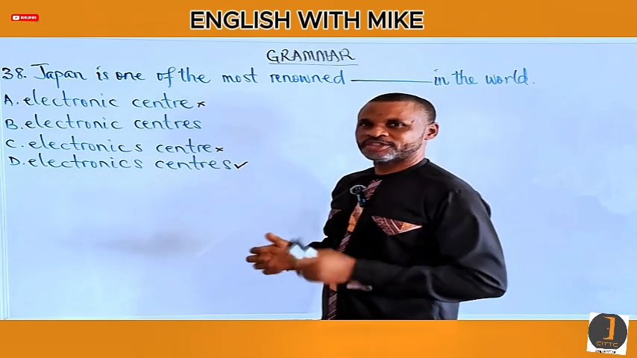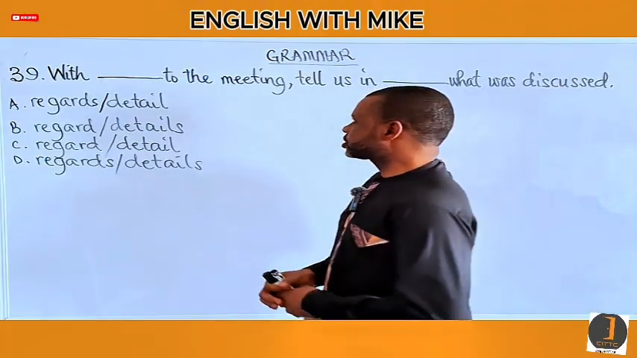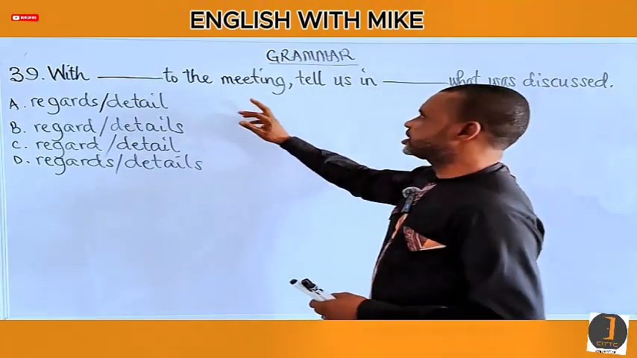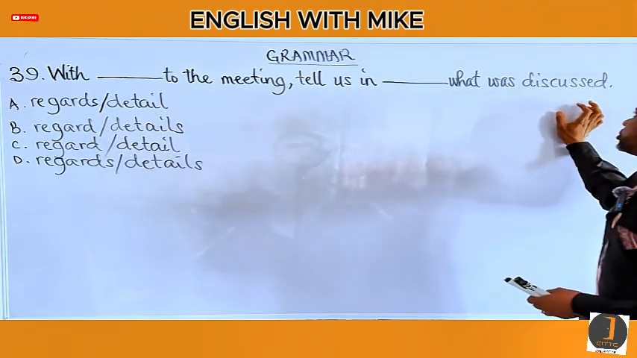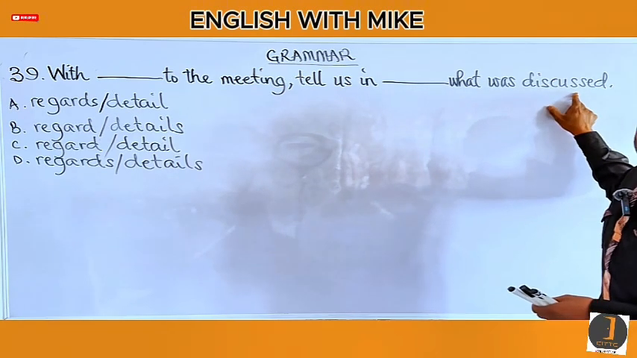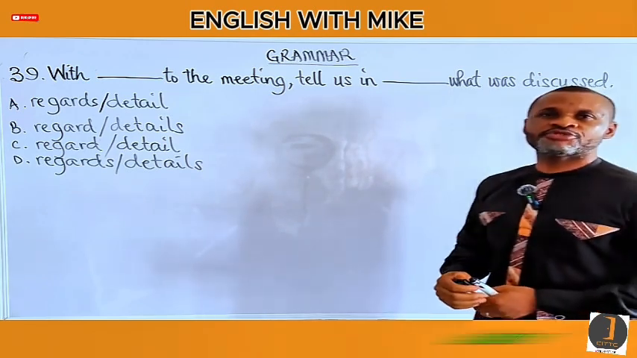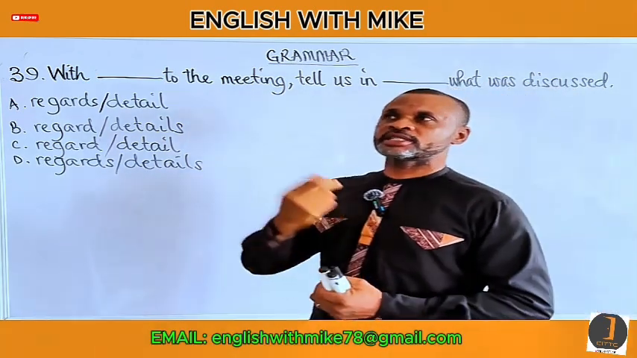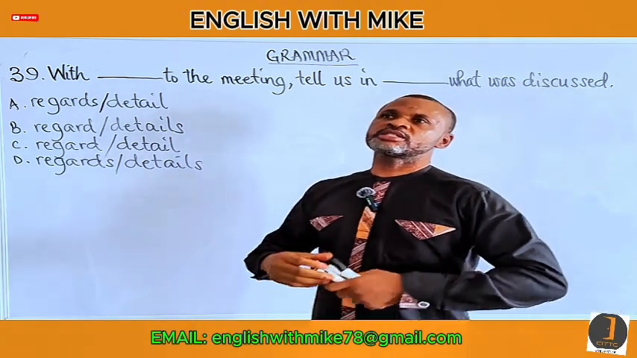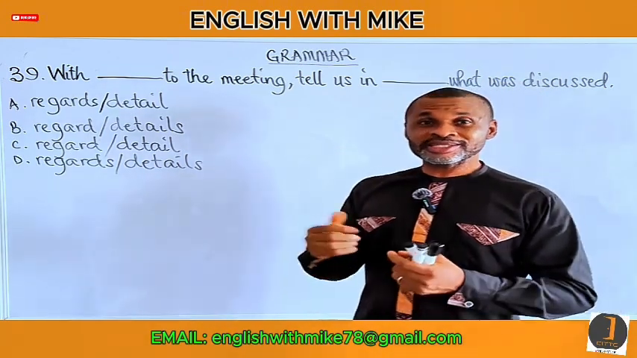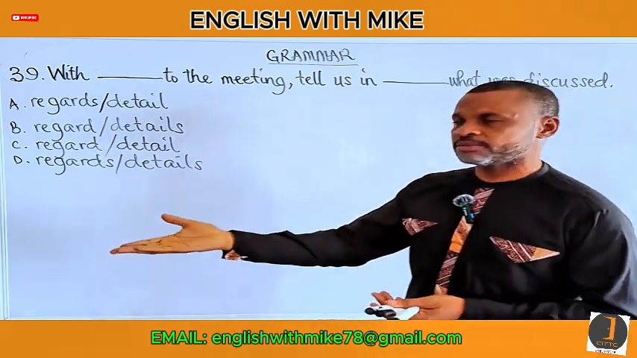Did you fail it? Try question number 38. With dash to the meeting, comma, tell us in dash what was discussed. What was discussed, not what was discussed about, please. The verb discuss is a transitive one. It takes a direct object. So we discussed social change. We discussed the contingencies of blah, blah, blah. We did not discuss about. About is a preposition. No preposition between discuss and its objects, please.